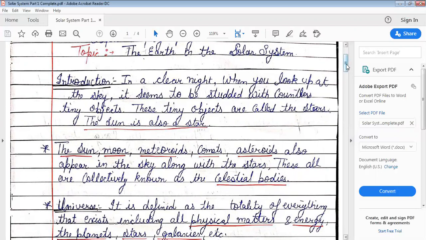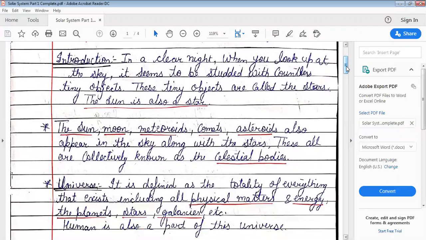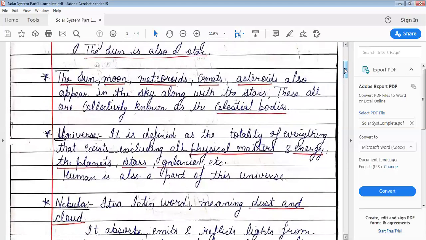Okay, so we will start from the star. If you look at the sky at night, there will be tiny objects. These objects are called stars, and the sun is also a star. The other term is celestial body. Whatever exists in the sky along with the stars, that is the sun, moon, meteoroids, comets, asteroids, all are collectively known as celestial bodies.